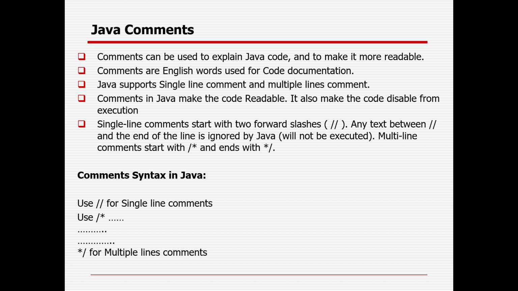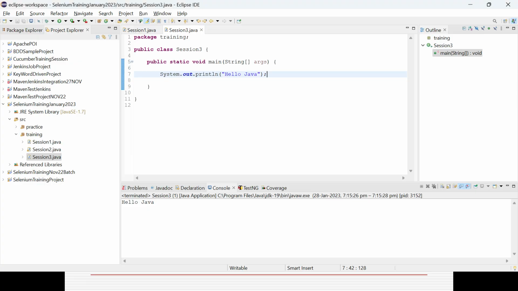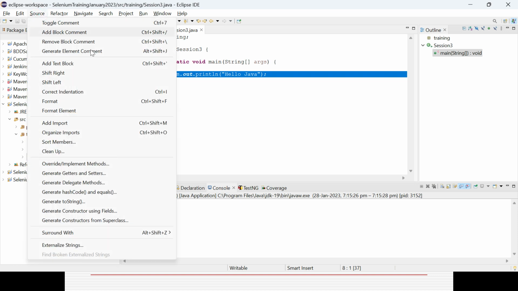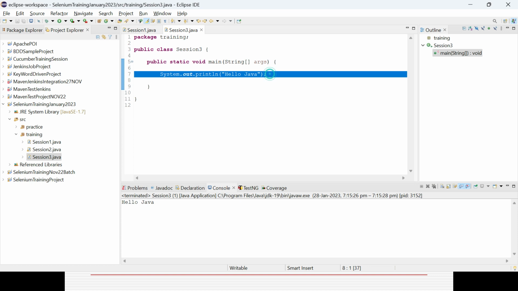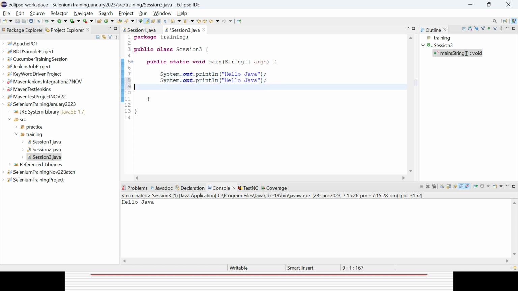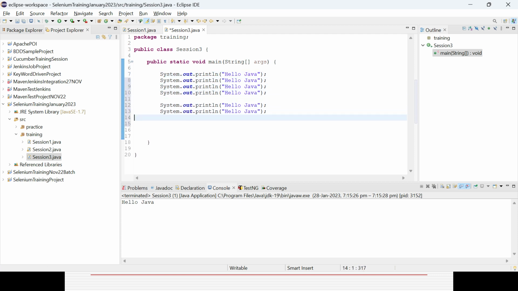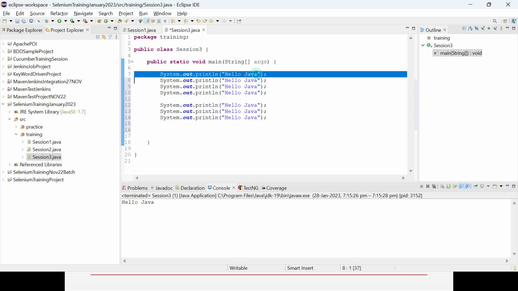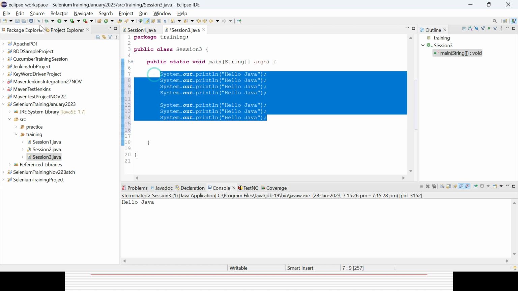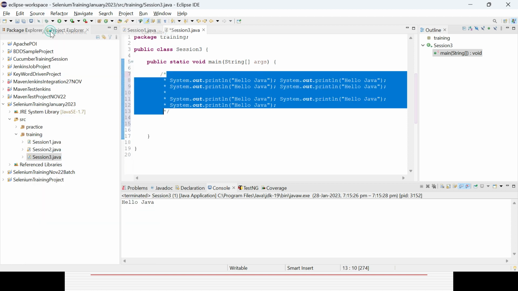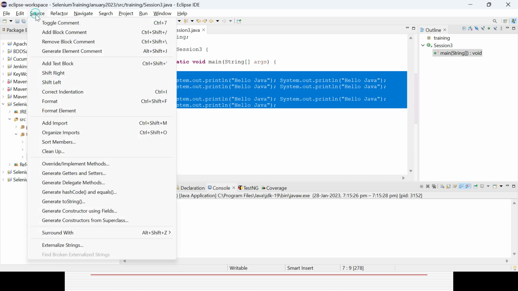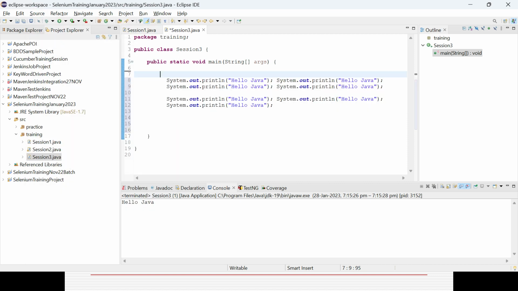Then you saw in the last two sessions how to comment out. Suppose in case you want to comment out, we were seeing that Source and then Add Block Comment. So let's create a few more lines here and see how we can comment out. Okay, so these are so many lines. If you select all the lines and go to Source and Add Block Comment, everything will be commented. And if you again select and go to Source, Remove Block Comment, it will be uncommented.